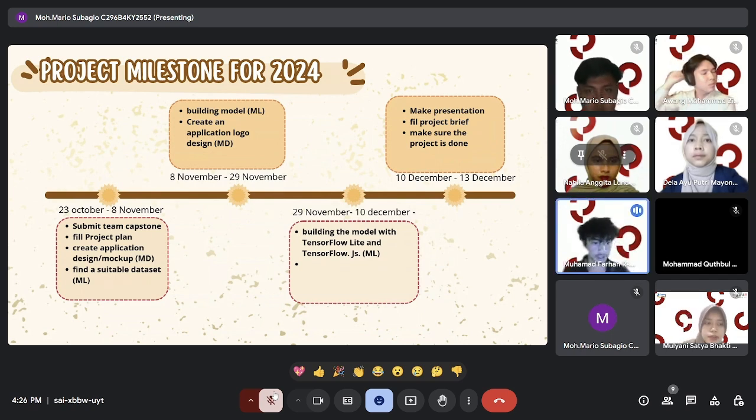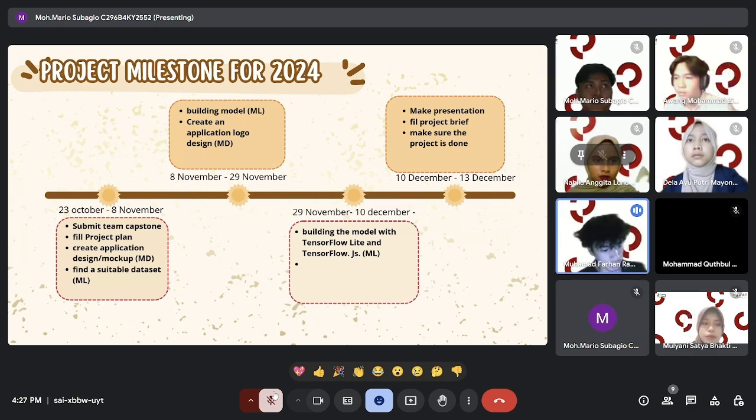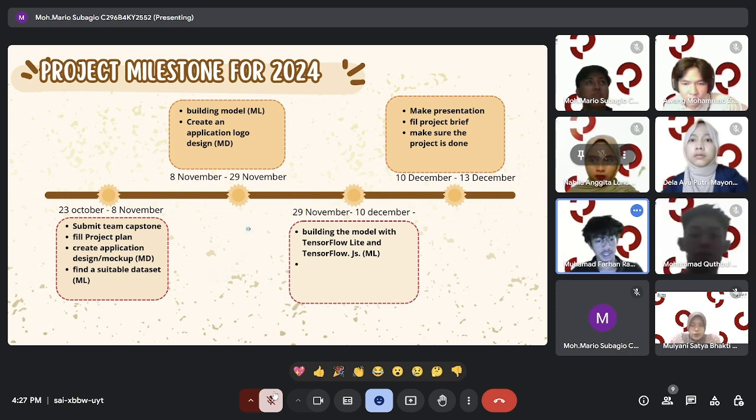Okay, I will explain our project milestone. First, from 23 October until 8 November, we submit the team capstone, fill the project plan, create the application mockup, and find a suitable dataset for our project.